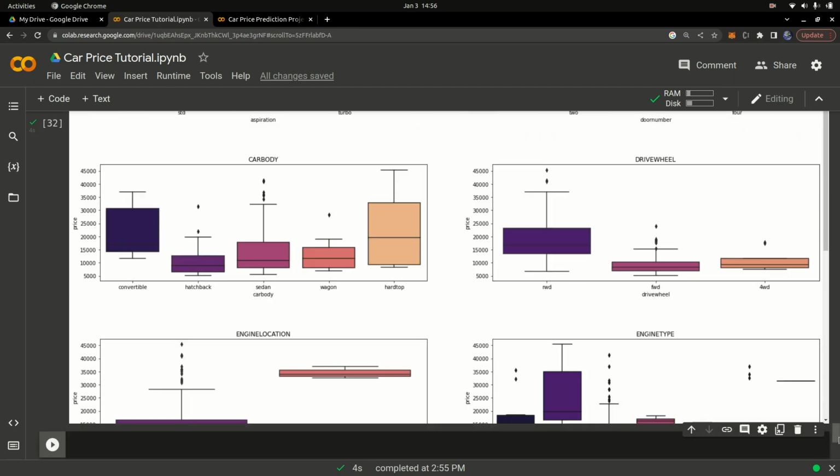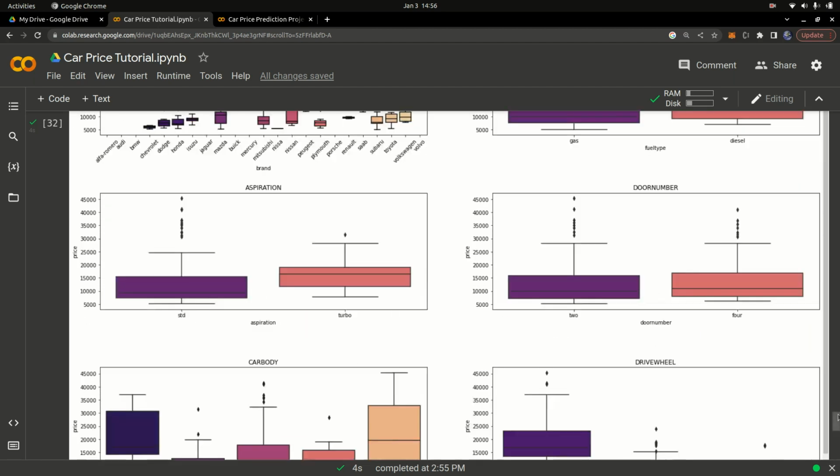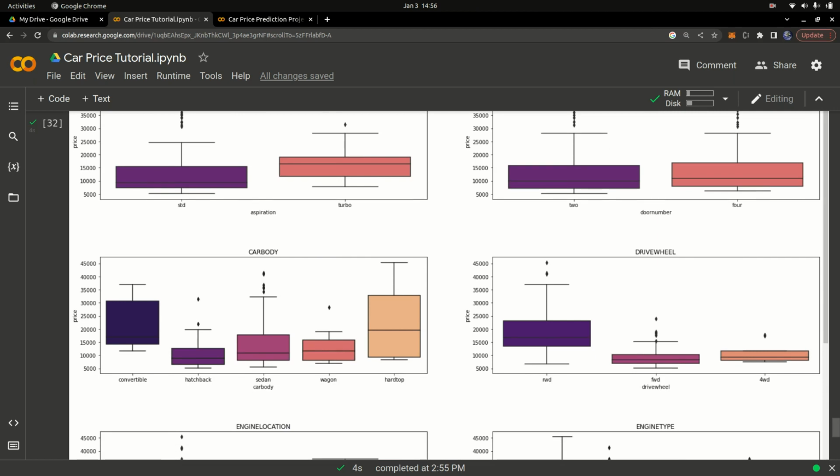Okay, and so we have the car body. I think the most expensive one is the hatchtop. You can find that it has a very high maximum price, and the minimum price actually is not that cheap either, so it's expensive. Let's see, convertibles happen to be the most expensive one. The cheapest you can find is around $12,000 to $13,000, or let's say the currency is in dollars. Yeah, that's basically it.